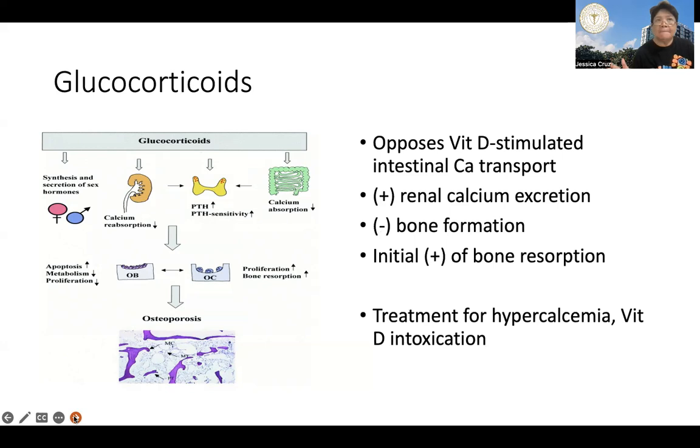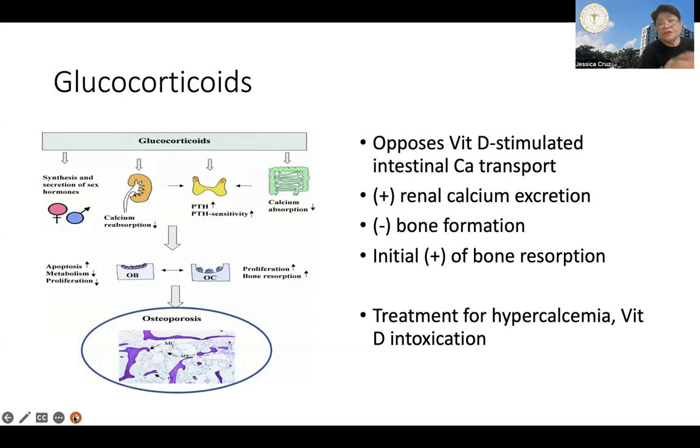No? But in certain conditions, even if they have this potentially detrimental effect on bone mineral density, in certain conditions, they're also quite useful. No? Like, for example, glucocorticoids have been used in reversing or resolving the hypercalcemia associated with malignancies like lymphoma, and granulomatous disease like sarcoidosis, no? Or in cases of vitamin D intoxication.